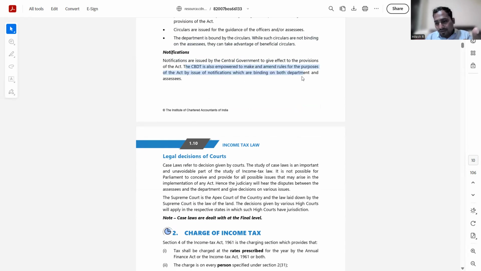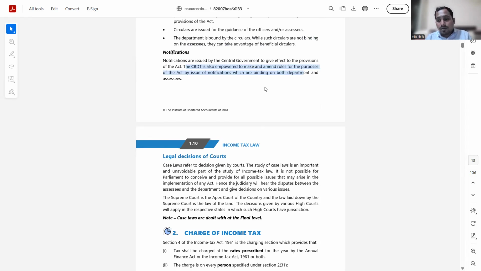So you can give effect to an act, or to a specific provision, by issuing a notification, or you can also inform the public that you have made a lot of changes to the rules, and such changes can be communicated to the public via notification. So circulars and notifications are communications only, but circular is largely addressing the department side of people, while notification is common for all. So everybody is bound by notification, while only the department is bound by the circulars.